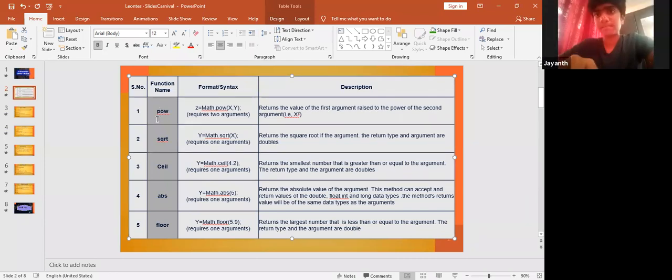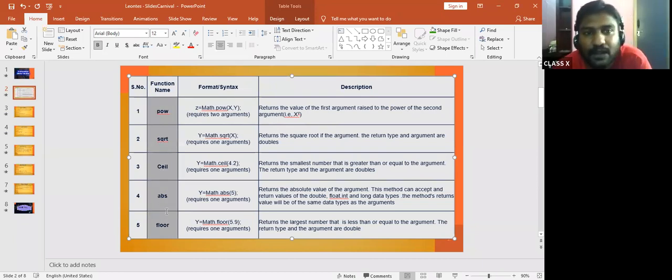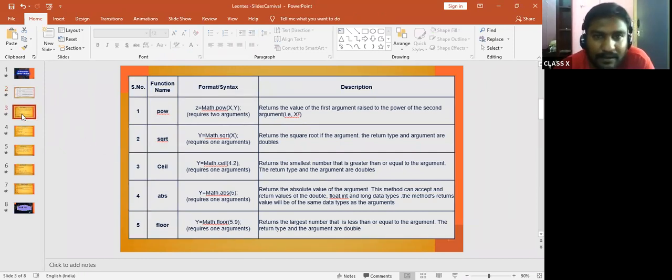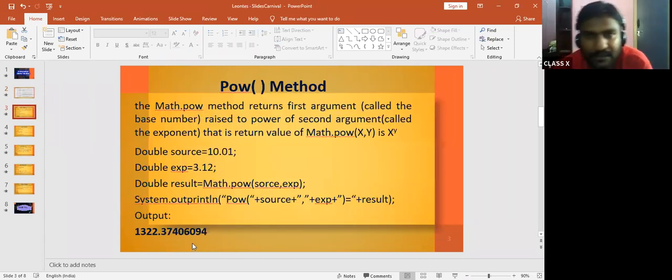Why I am stressing more on these 5 methods or function names is because these are very, very important, because every year one or the other question rises using these 5 function names. Okay, now we'll go with this. Rashid, start reading this.